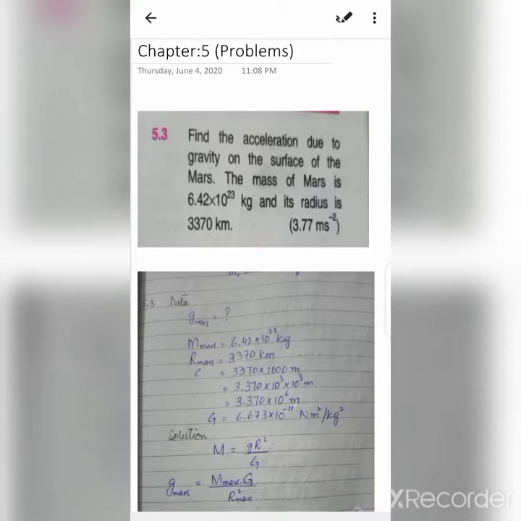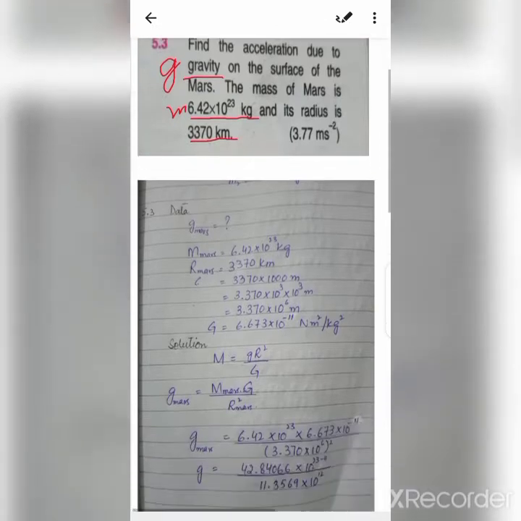5.3 states: find the acceleration due to gravity on the surface of Mars. Here we have to find out the acceleration due to gravity. It means we have to find out small g on the surface of Mars. The mass of Mars is given as 6.4 into 10 raised to power 23 kg, and its radius is 3370 kilometers. Now we have to write the data first.